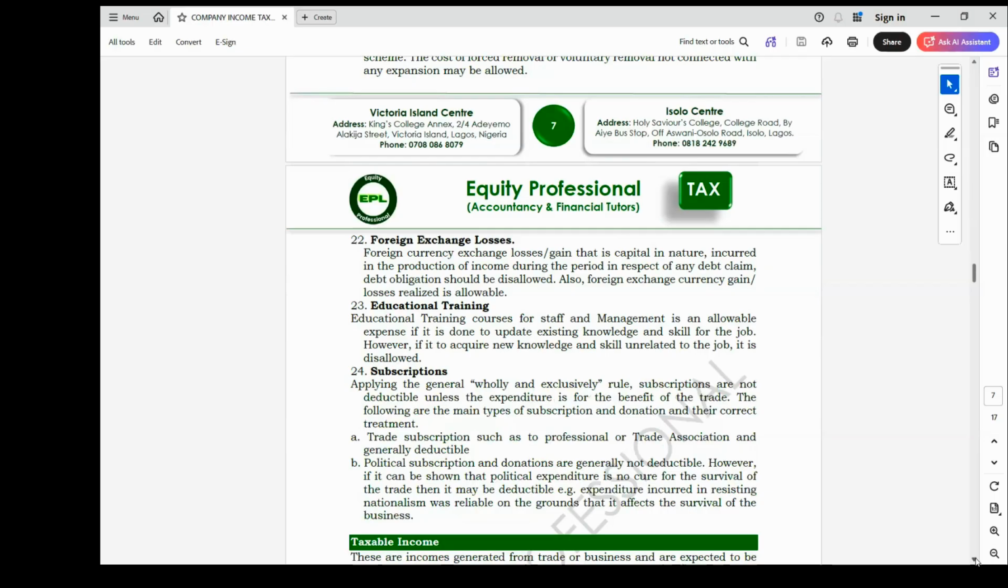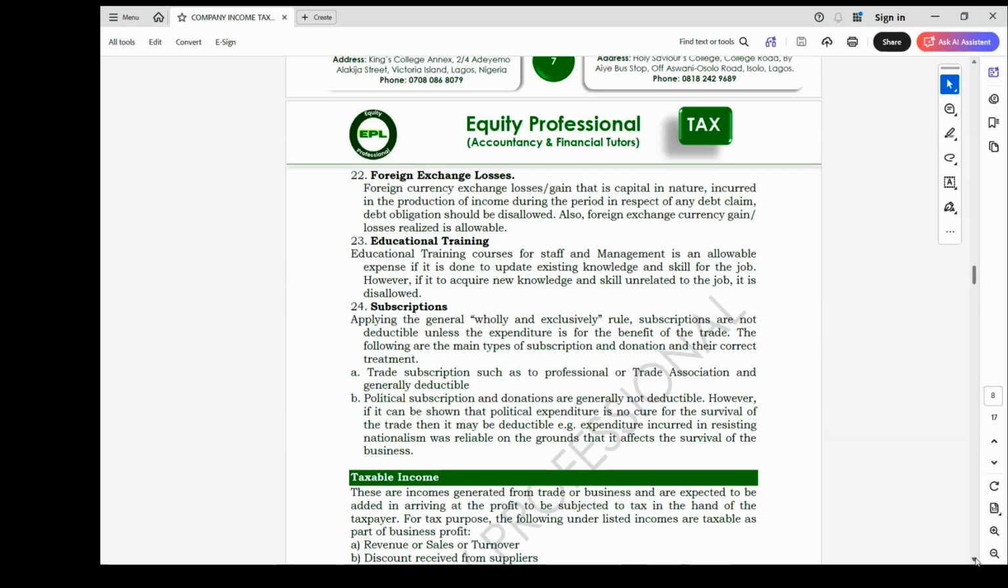Subscription to recognized professional bodies is allowable. They are paying for the subscription of their staff to ICAN, staff that are members of ICAN. All those will be allowable, as will any recognized professional body. Subscription to a recognized trade association, a recognized body, is also allowable to the company. So those are some of the expenses that are allowable or disallowable.